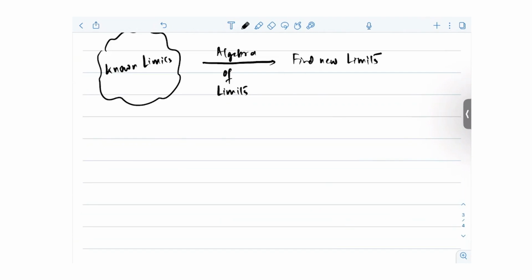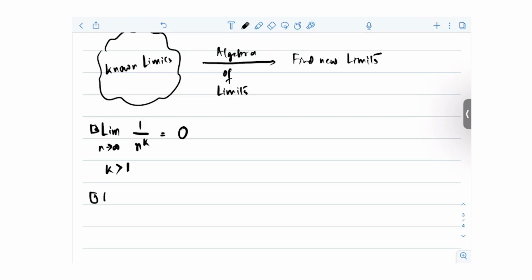So we need to know some really good limits. It's exactly the limits you have done in your classes. For example, limit of n tends to infinity of 1 by n to the power k is equal to 0, where k is greater than 0. This is one basic limit. Let me check the list if I have something. This is one such thing.